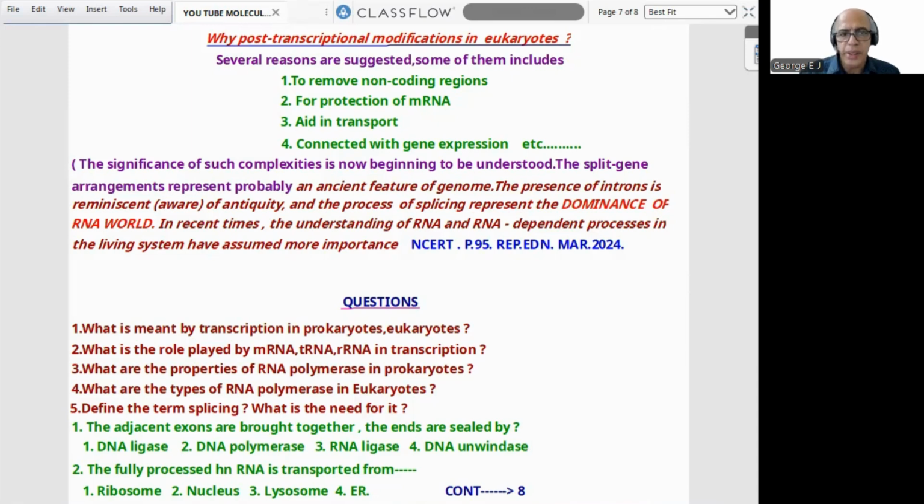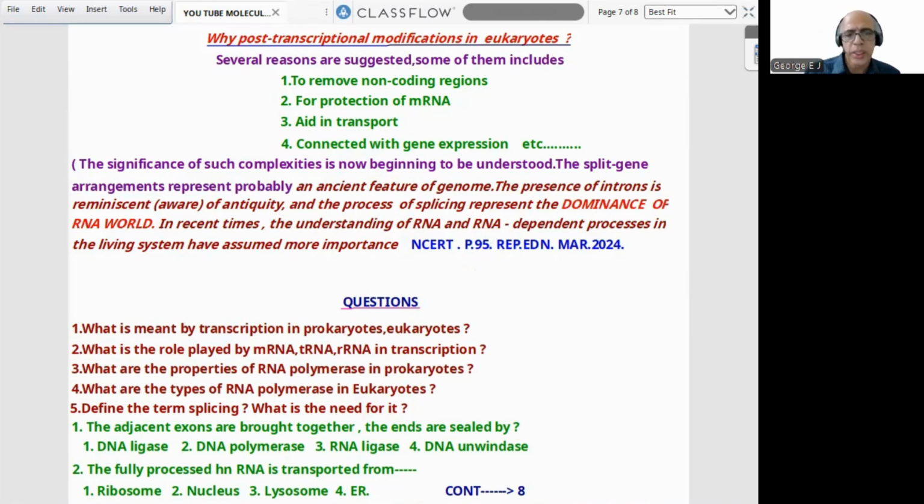Split gene arrangement probably represents an ancient feature of the genome. The presence of introns is reminiscent, that means reminds us, of antiquity, and the process of splicing represents the dominance of the RNA world. In recent times, the understanding of RNA and RNA-dependent processes in living systems has assumed more importance. This is a line given in NCERT page number 95, reprint edition March 24. It's an important statement, RNA world importance.